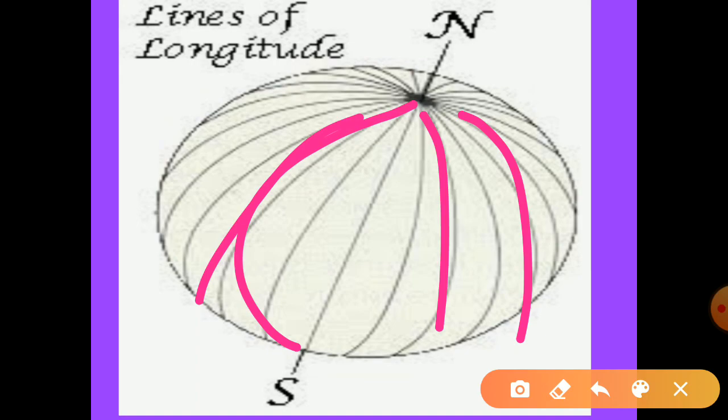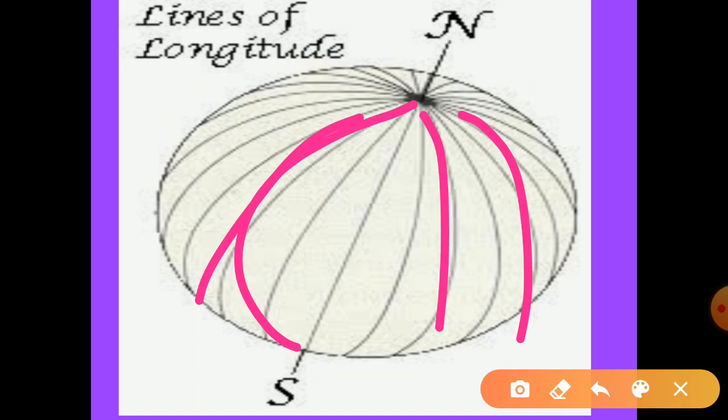They are semicircular lines which run from the North Pole to the South Pole. They are all equal in length. One important point regarding these longitudes is that they all are equal in length. The distance between the longitudes decreases towards the pole. Once they start reaching towards the pole, the distance between each and every longitude starts decreasing. All the longitudes run from the same place and later meet at the same place.